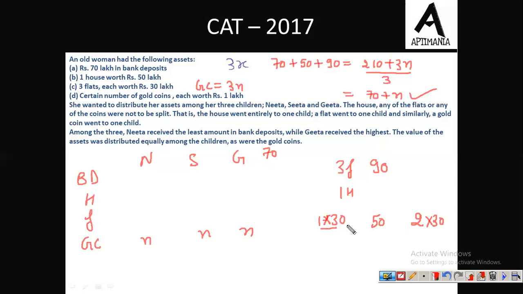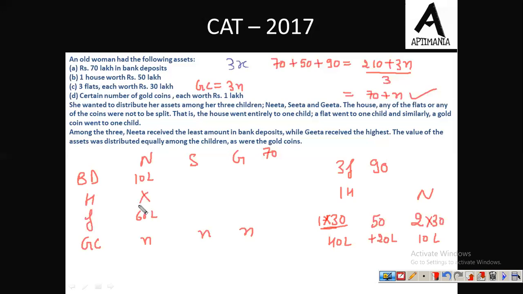Right. So the one who received one flat has got only 30 lakh rupees so far. So 40 lakh must be in the form of bank deposit then. The one who got the house that is of 50 lakh rupees, she must get 20 lakh rupees in cash, and the one who has already got 60 lakh, she must get 10 lakh rupees in the form of bank deposit. Now in the question it is given that Neeta received the least amount in the form of bank deposit, so we can say this is Neeta. So Neeta must have received 10 lakh in the form of bank deposit, and she must have received 2 flats worth 60 lakh rupees.